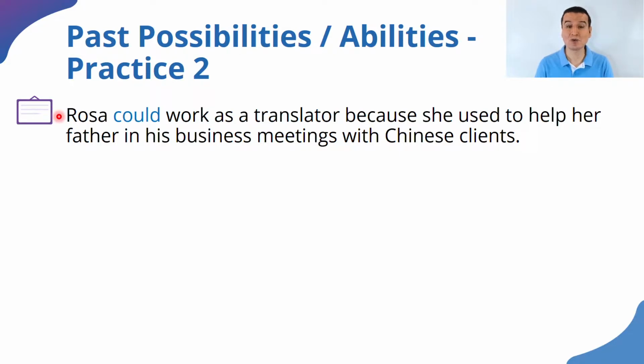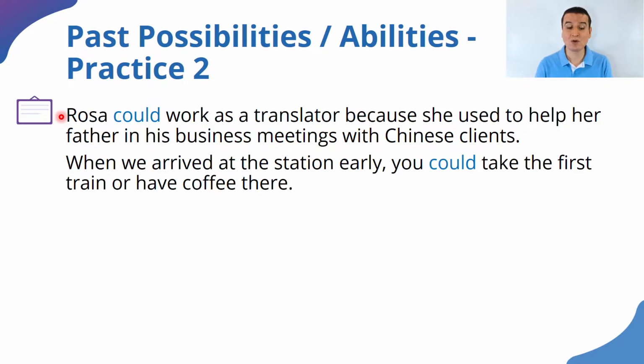First of all, let's start with could, with this example that helps us express possibilities in the past. Rosa could work as a translator because she used to help her father in his business meetings with Chinese clients. So she could work means that she had the possibility in the past to do it. We're not saying that she actually did it, but that she had that possibility, and for that we use could.